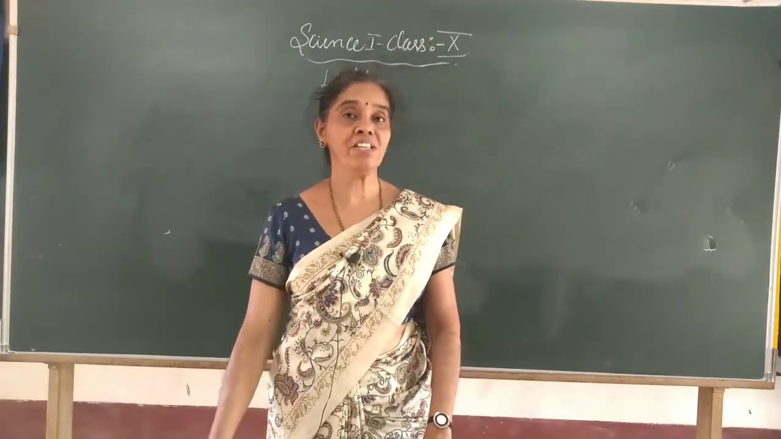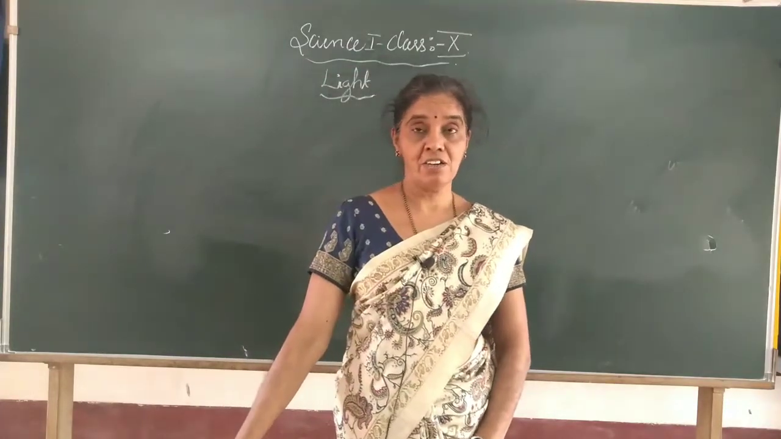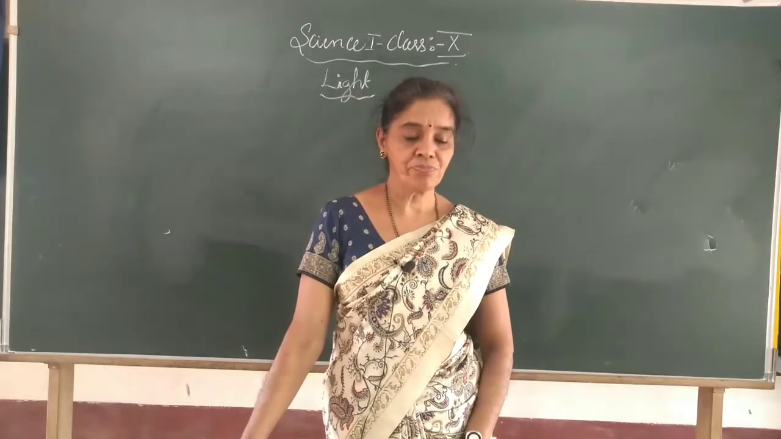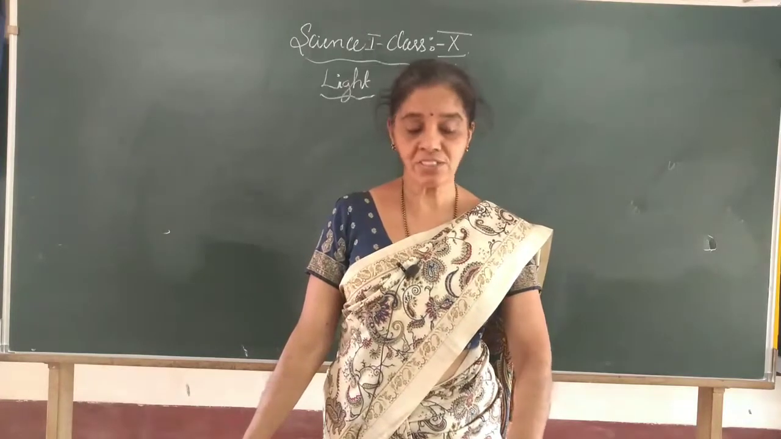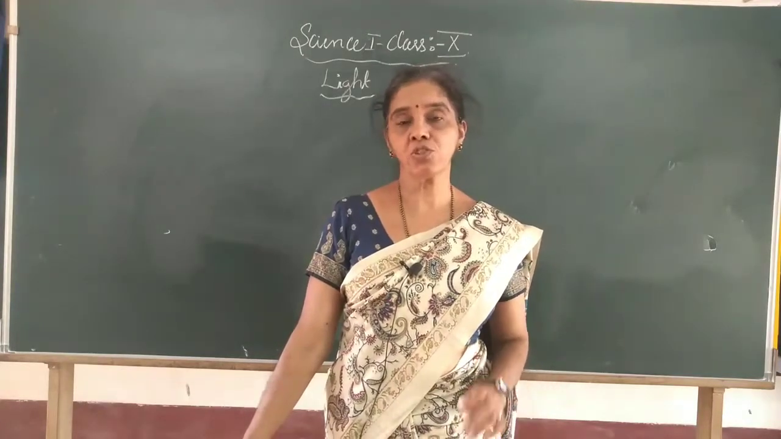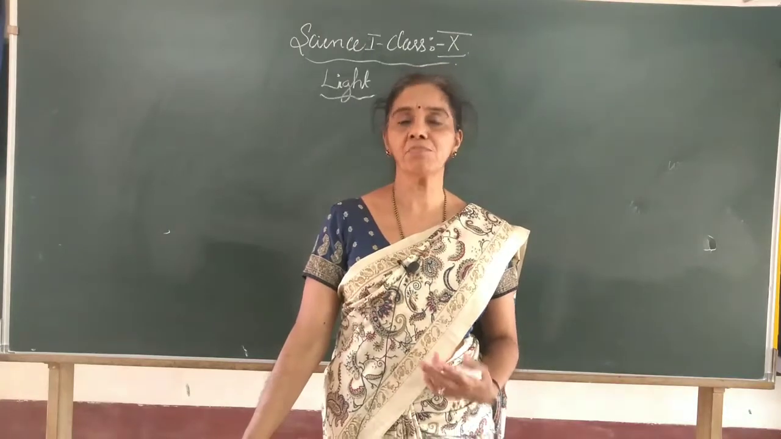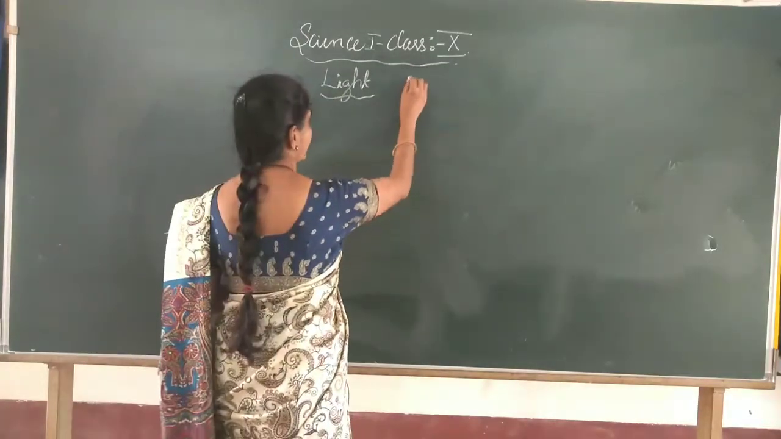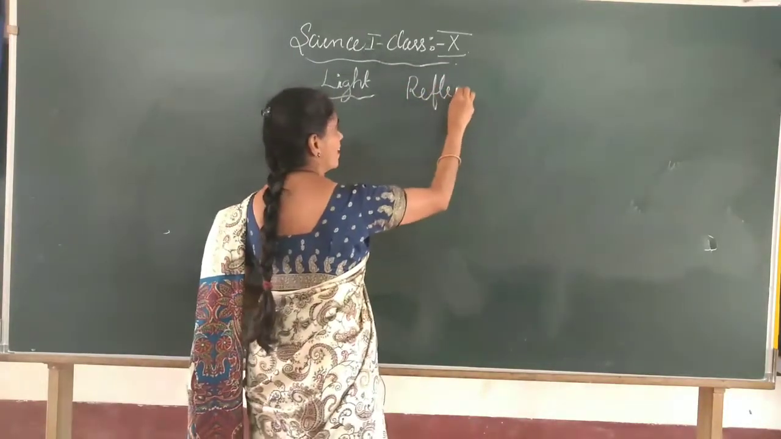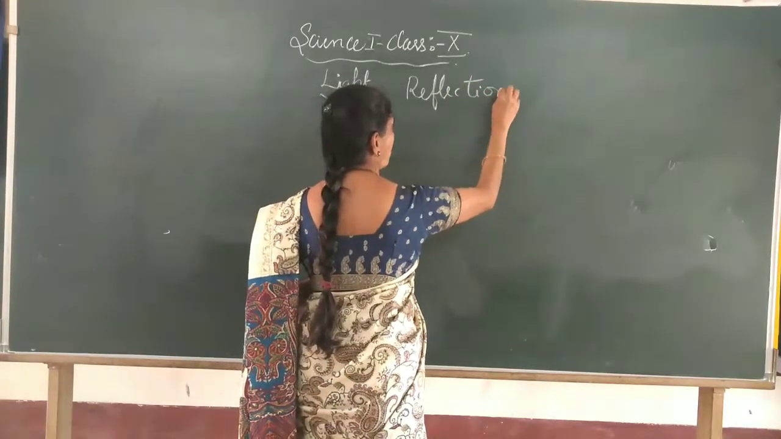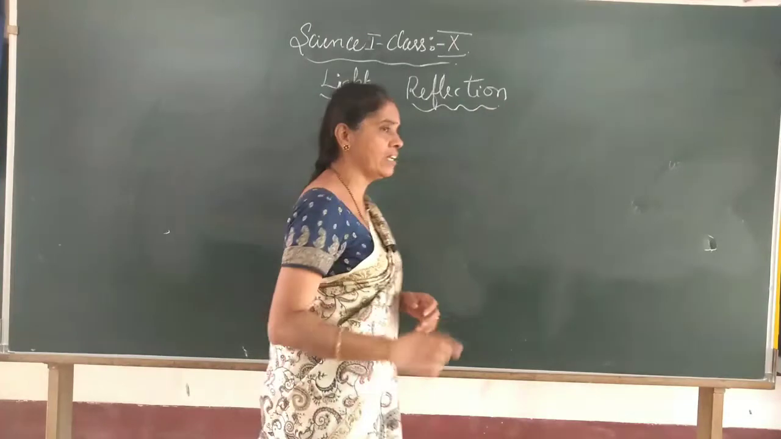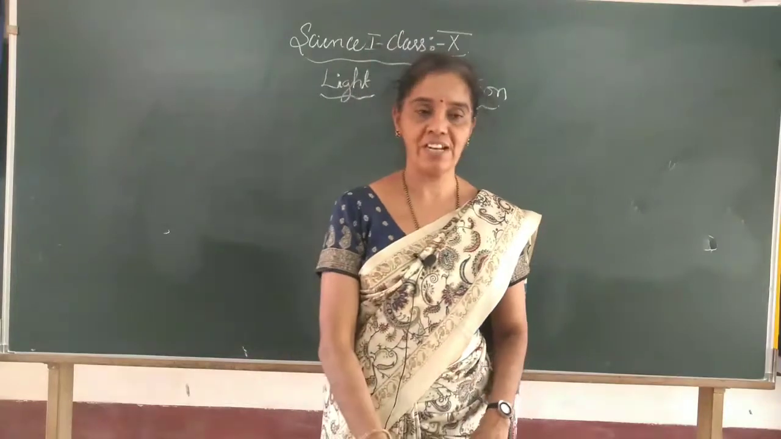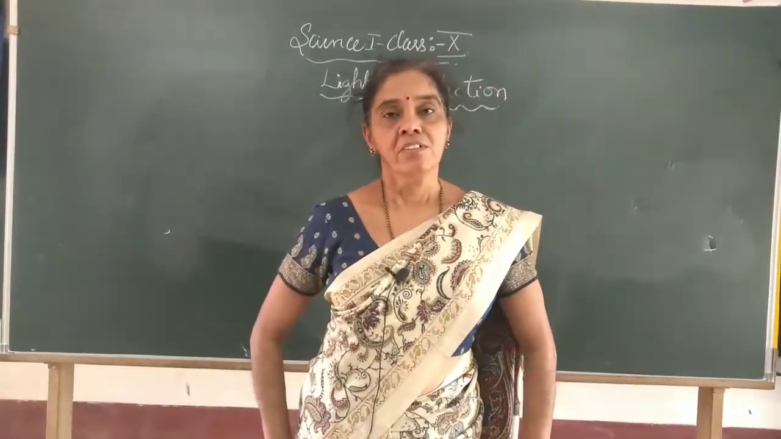So, light plays a very important role, not only to see the objects, but also for photosynthesis and various activities. What we will learn in the new chapter are two properties of light. Light has different properties, but we will focus on two important ones. First is reflection of light, and next we will learn about refraction, the second property. Today we are going to learn only the first property of light, namely reflection of light. Now, what is reflection?